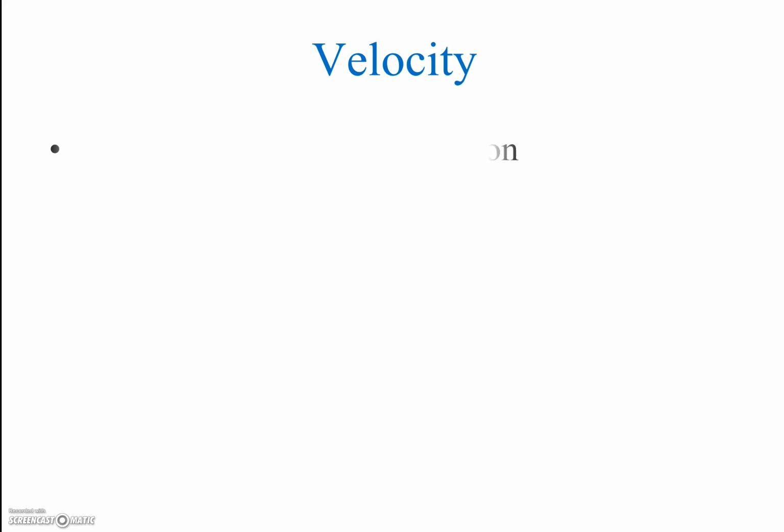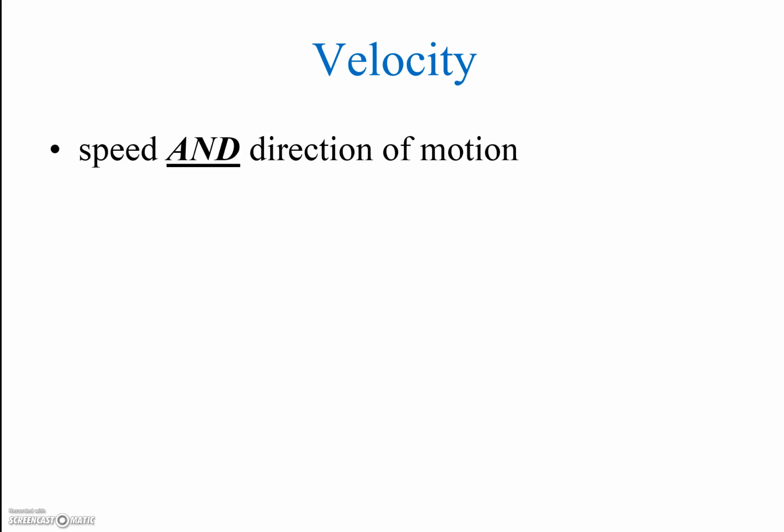Velocity. Velocity has a speed and a direction. So if we were to say that we're traveling 55 miles per hour, that's referred to as a speed because it's telling us how much distance is traveled in a particular time. But if we were to say we're traveling 55 miles per hour due east, now we're looking at velocity because not only does it state the speed, but it also states the direction.